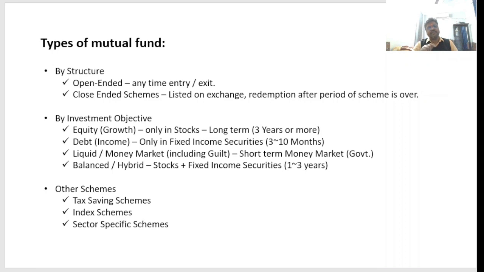Third one is liquid money market, including gilt. This is invested for the short-term money market. Normally it is invested in government schemes, right? The last one is balanced hybrid, stocks plus fixed income securities, right? So normally it is invested for 1 to 3 years. Now other schemes are tax saving schemes, index schemes, sector specific schemes.